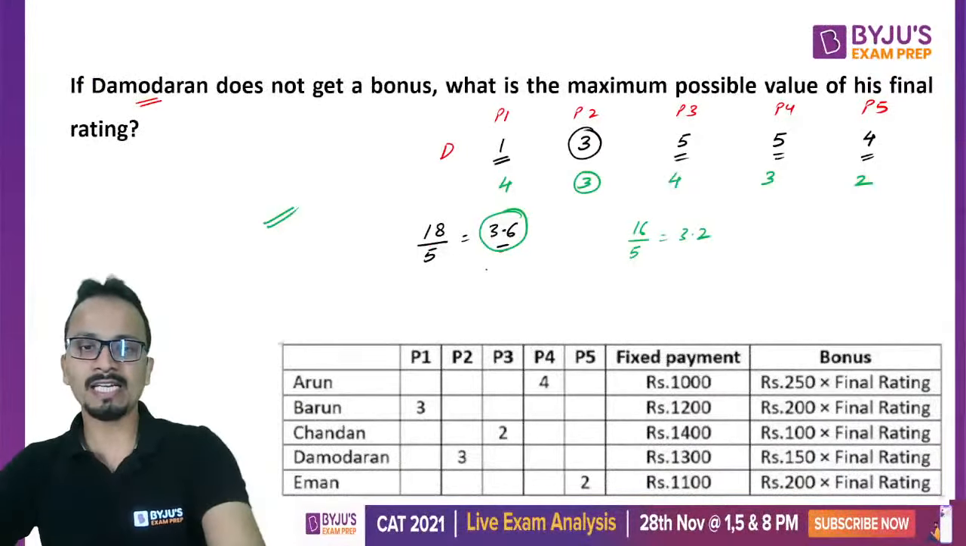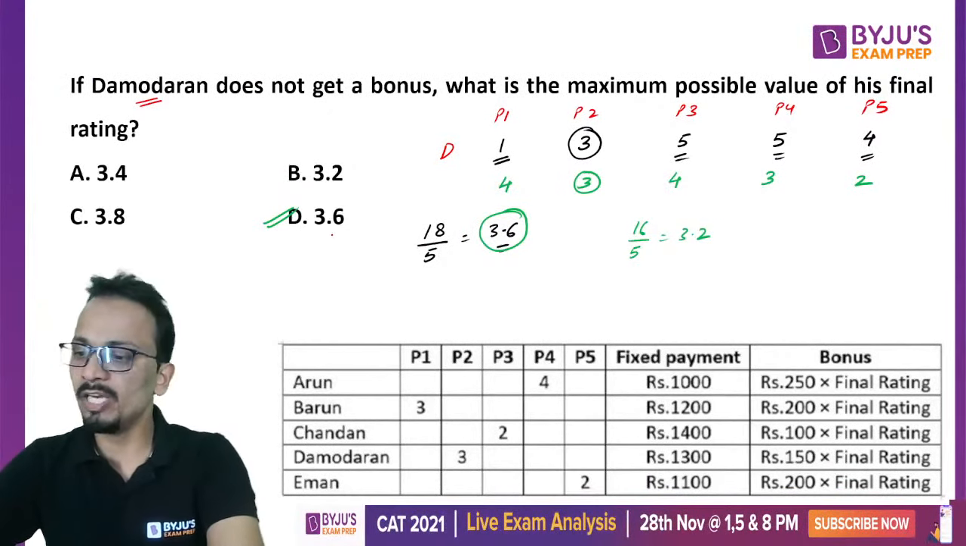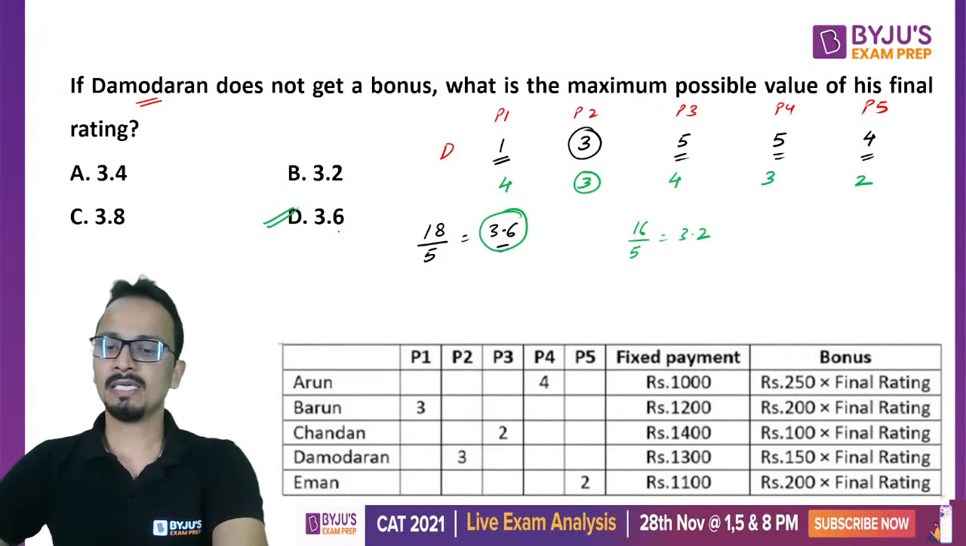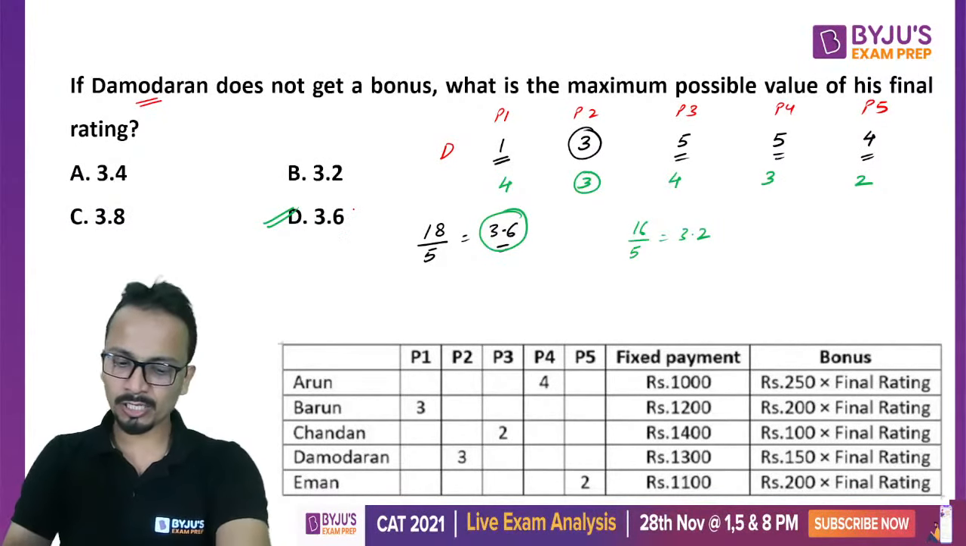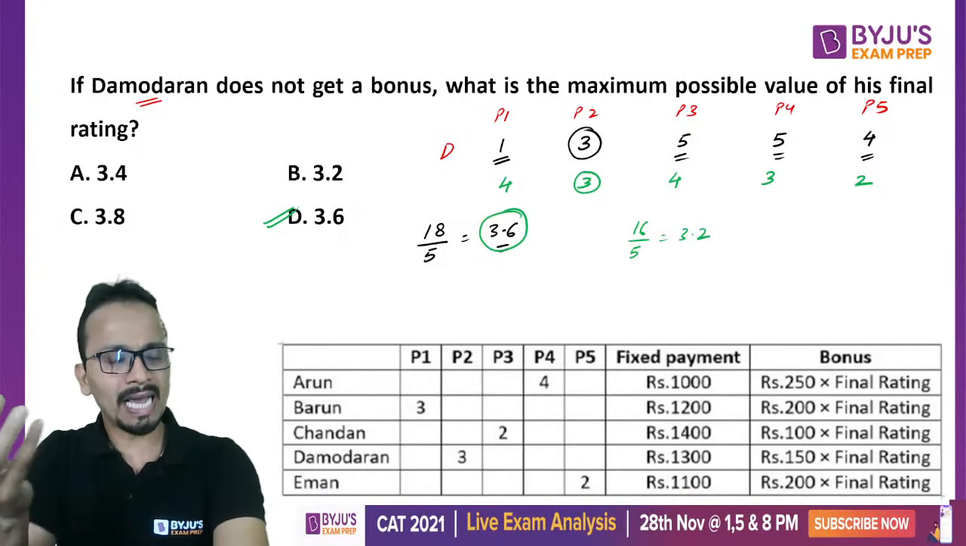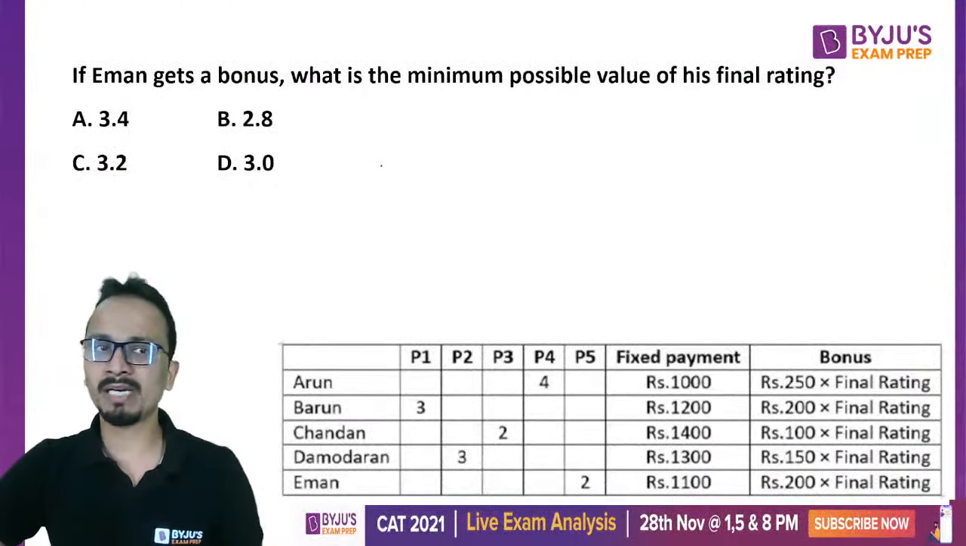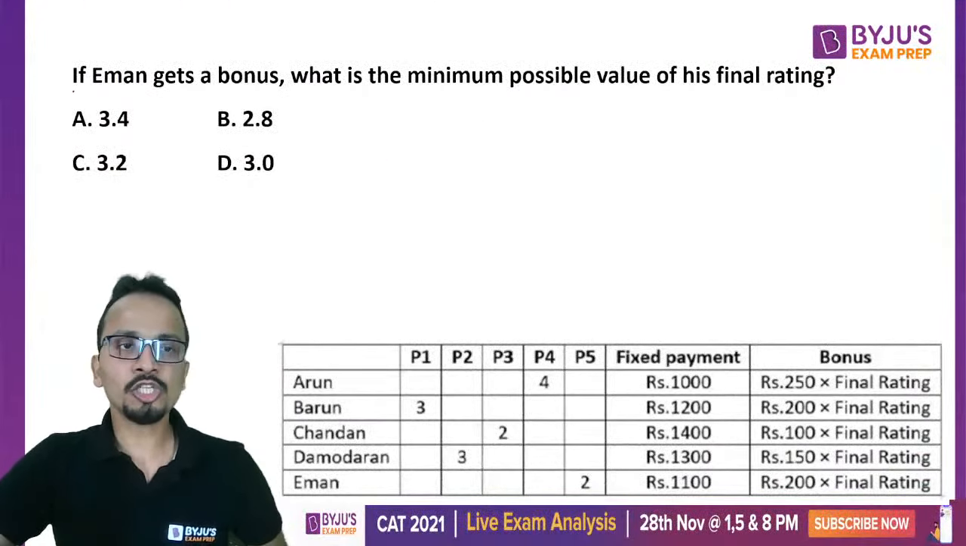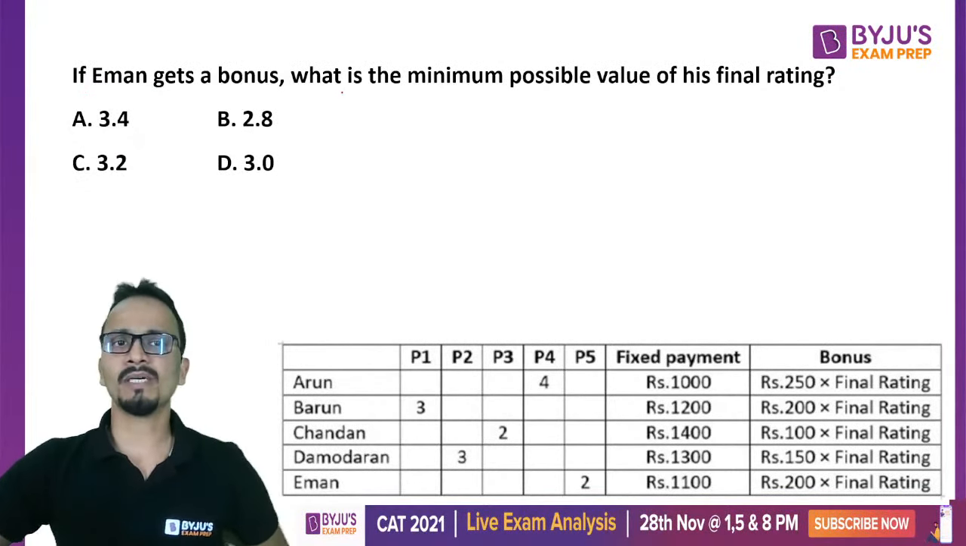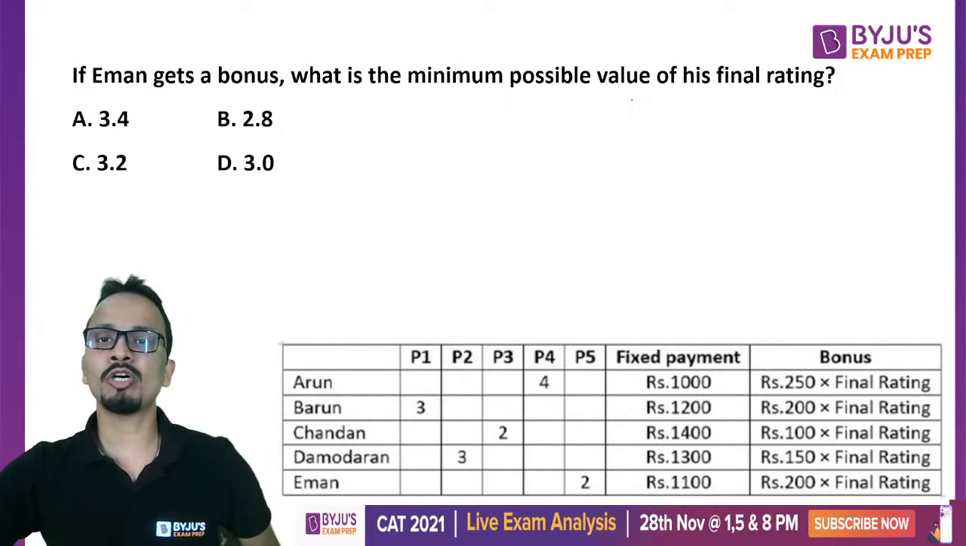Okay, so all of us are clear that the answer for this question will be option D. Okay, let's move on to the next question. Now I think you all must be having an idea about this particular set. Now what is the question? Maxima and minima. The next question says that if E gets a bonus, then what is the minimum possible value of his final rating?